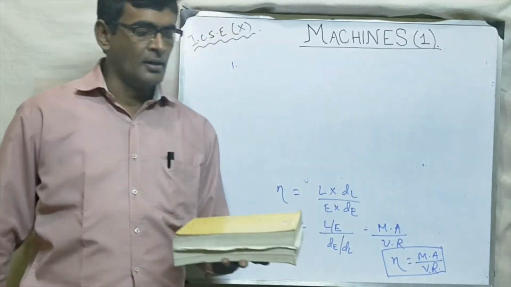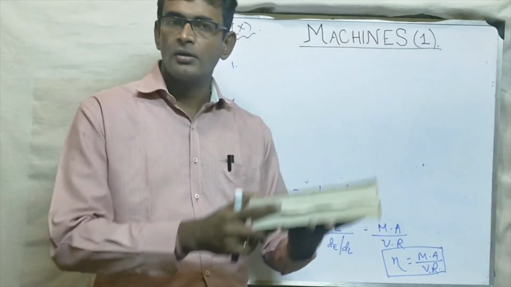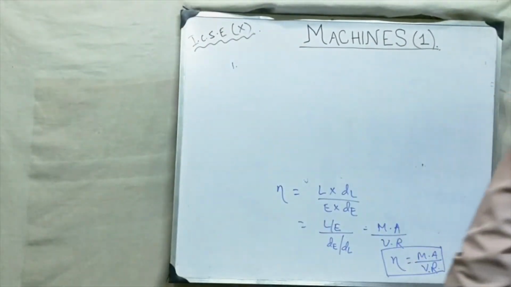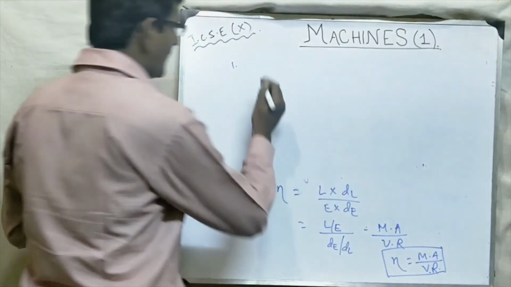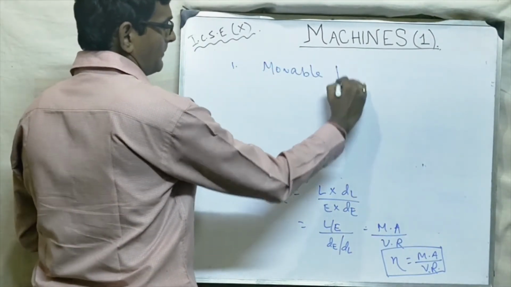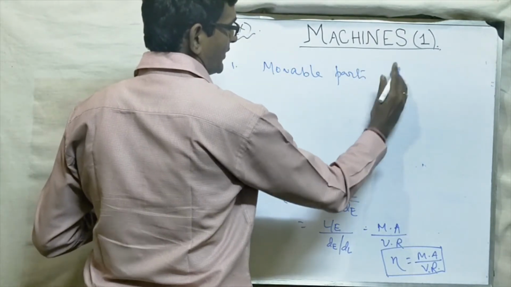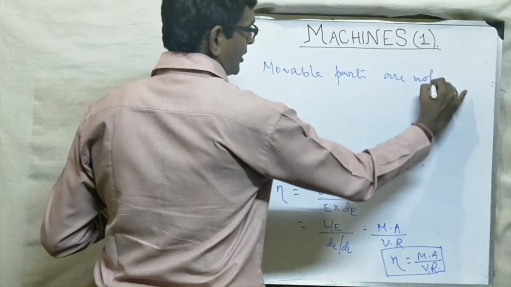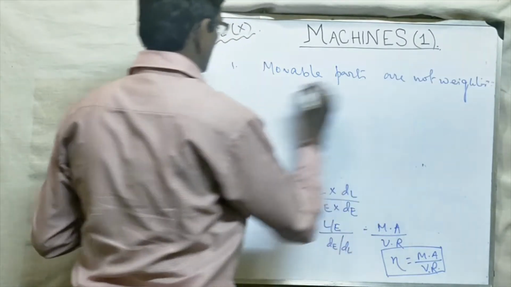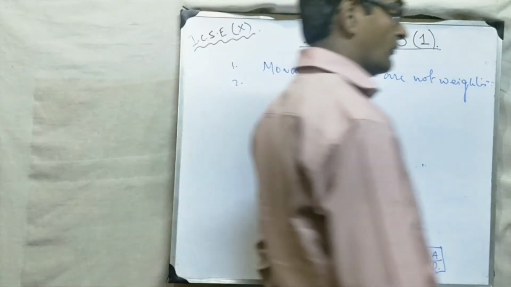So some energy will be wasted in moving the block up and down. So the first point is the movable parts of machine are not weightless.